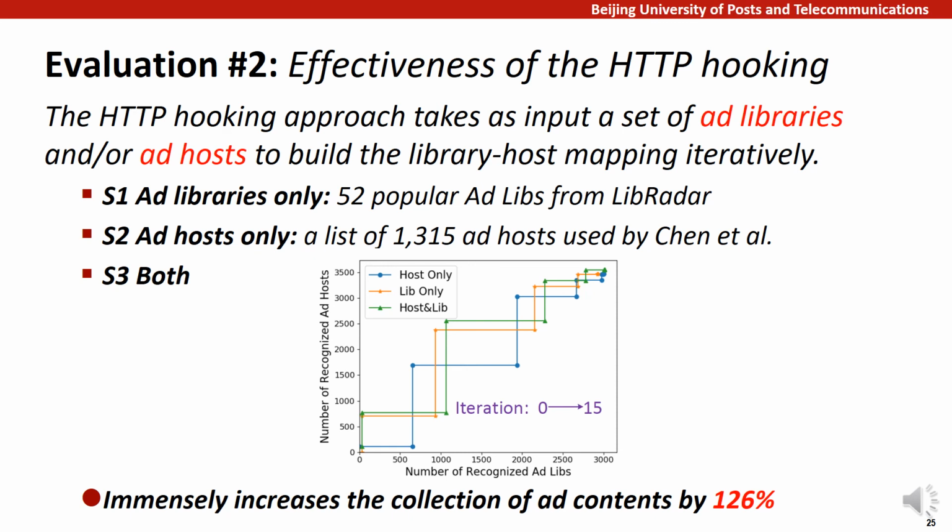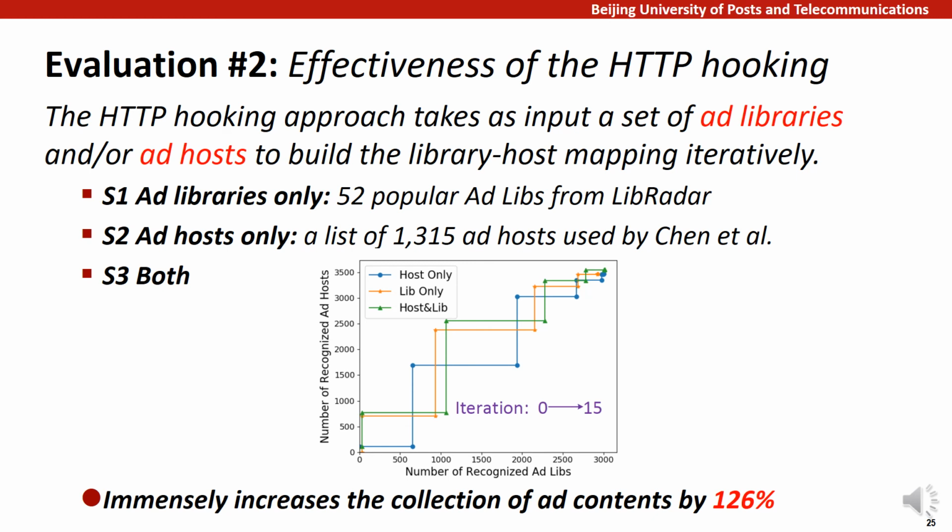Setting 1. Input ad libraries only. Specifically, we use the 52 popular ad libraries from library detection tool LibRadar. Setting 2. Input ad hosts only. An ad domain list of 1,300 hosts applied in a similar study was chosen in this setting. And setting 3. Input both together. This figure here illustrates the experimental results, where the x-axis represents the number of ad libraries and the y-axis represents ad hosts.